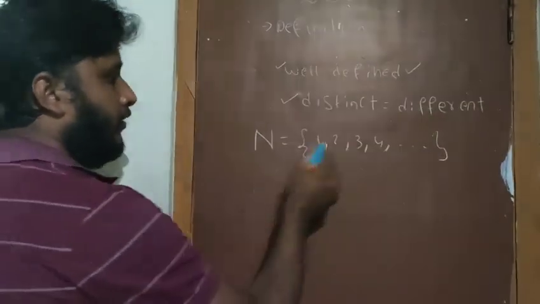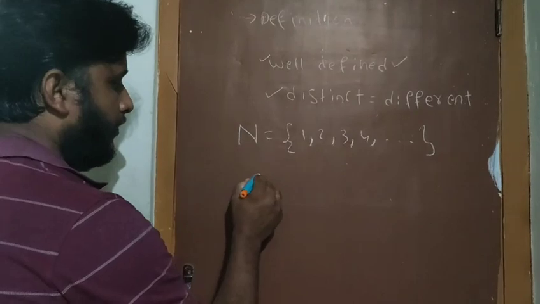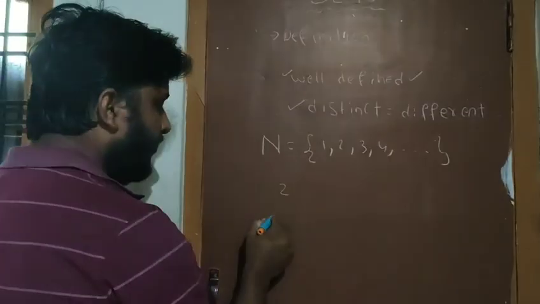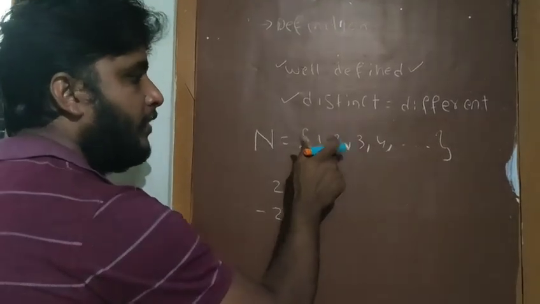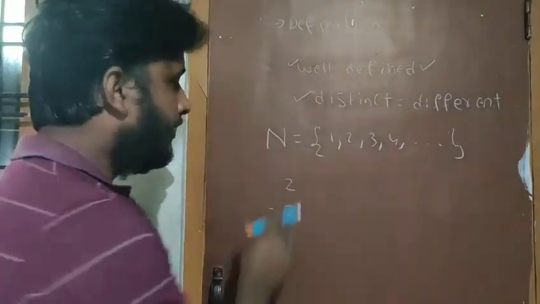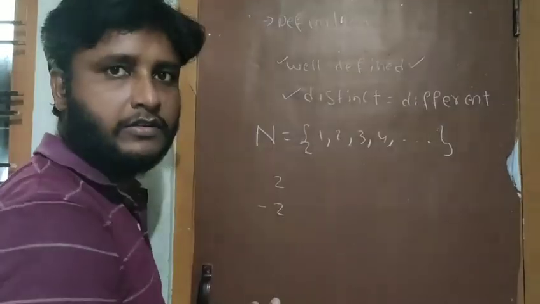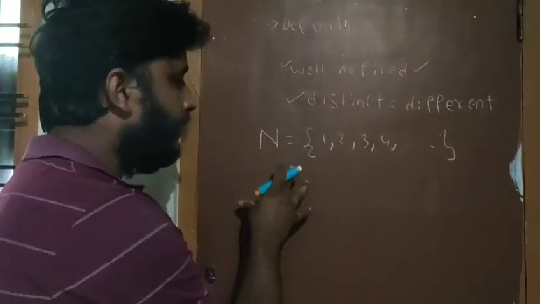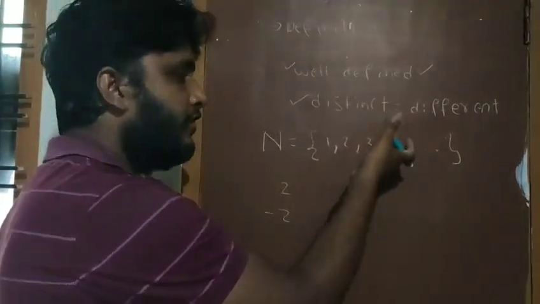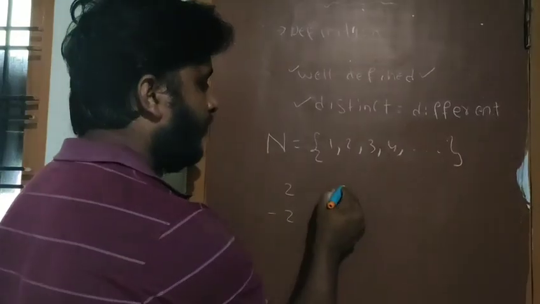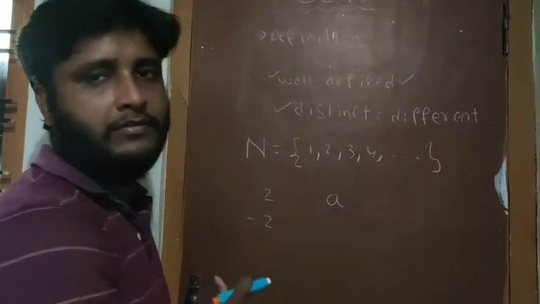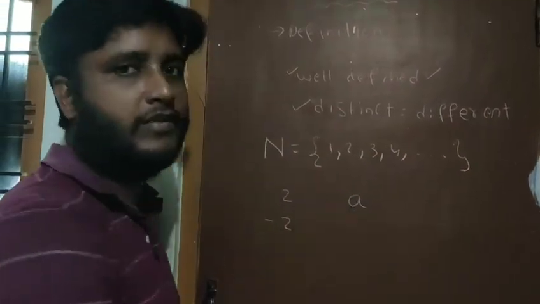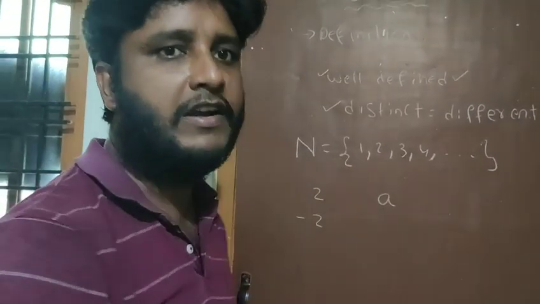If you take one number, 2, then we are able to say that it belongs to the given set. If I take -2, it does not belong to the set. This is called a well-defined collection of elements. We are able to decide whether any particular element belongs to the given set or not. If I take A, does it belong to this set? No, it does not at all belong, because these are numbers and this is an alphabet. This is the meaning of well-defined objects.